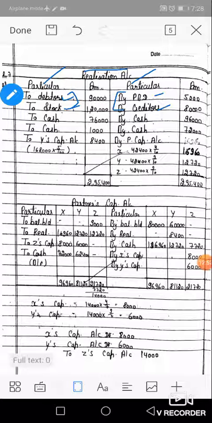Okay, now come to the next. Selling price of assets. Two assets were sold: stock for rupees 96,000 and debtors for rupees 72,000.